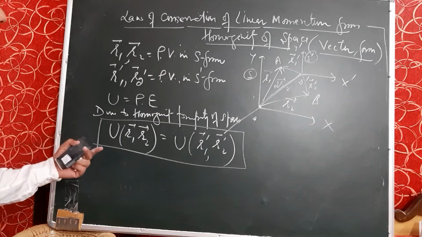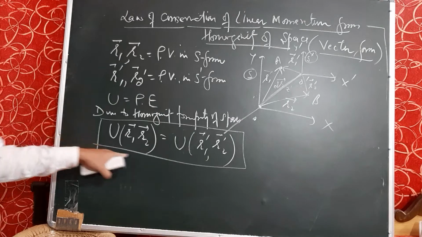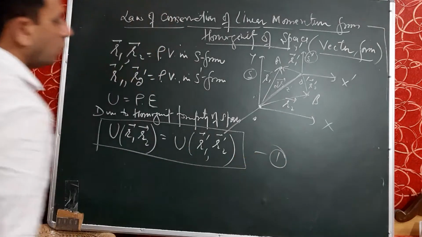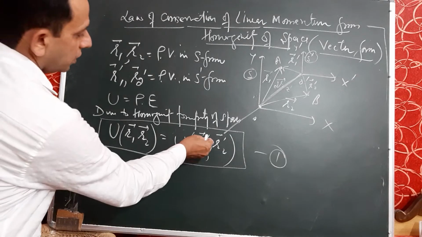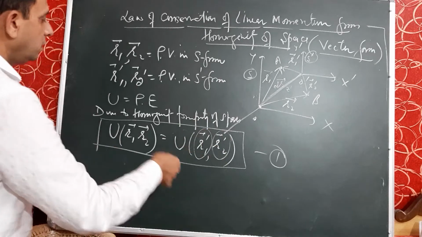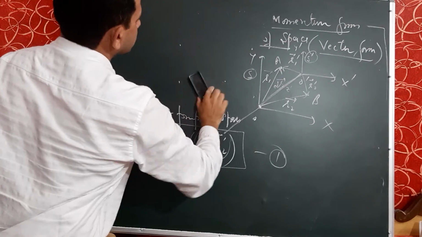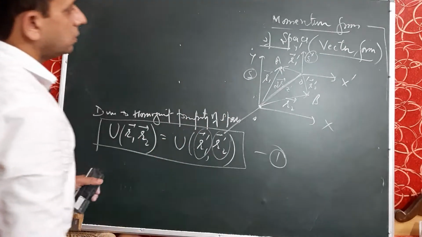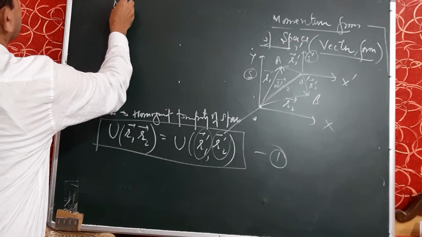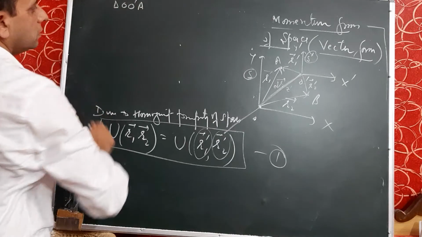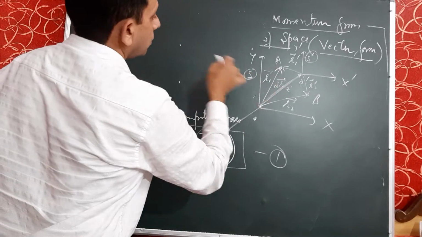Now we will prove the law of conservation of momentum, meaning P is constant, by using this equation. So this is our first equation. Now what is the next step? The next step is to change r1 dash and r2 dash into r1, r2. So we will use the triangle law of vector addition. In triangle O, O dash, A, these two vectors are in the same order and this is in the opposite order.